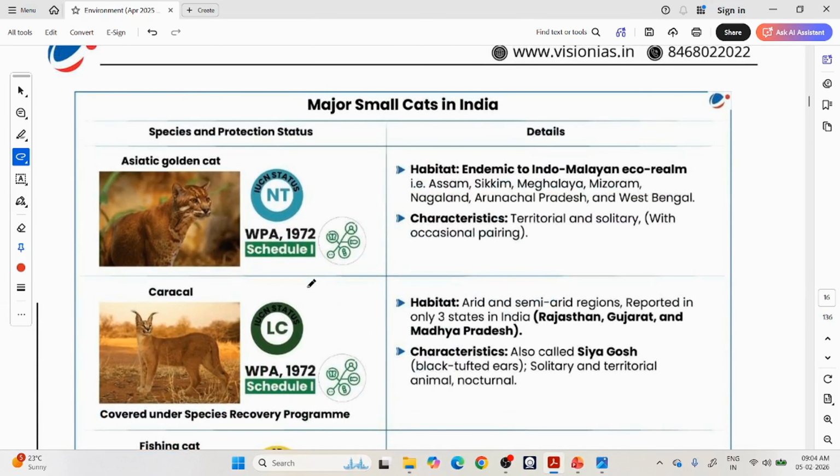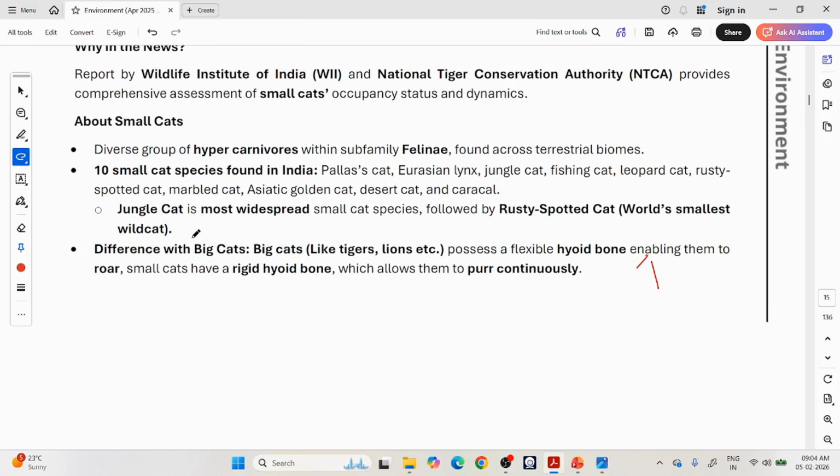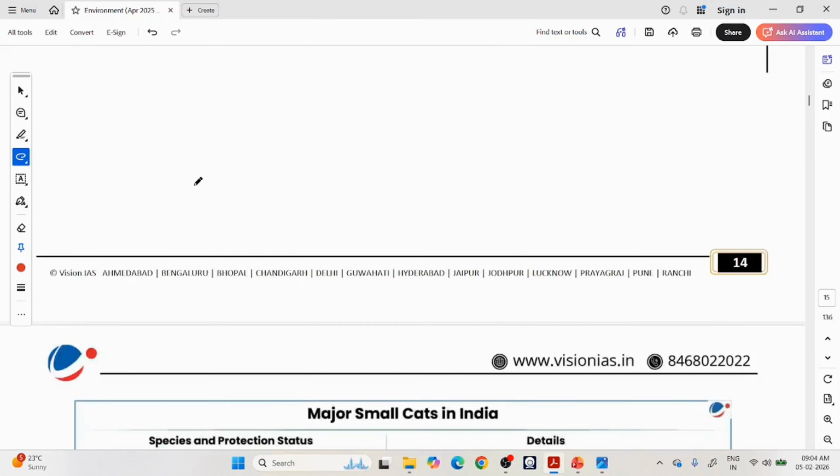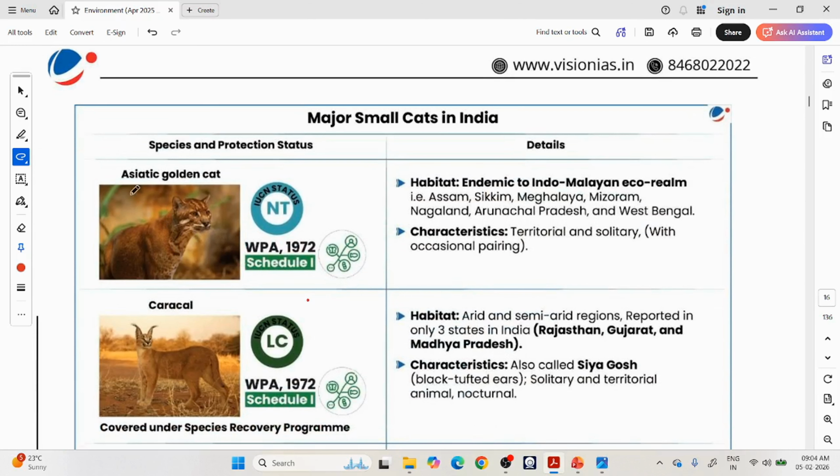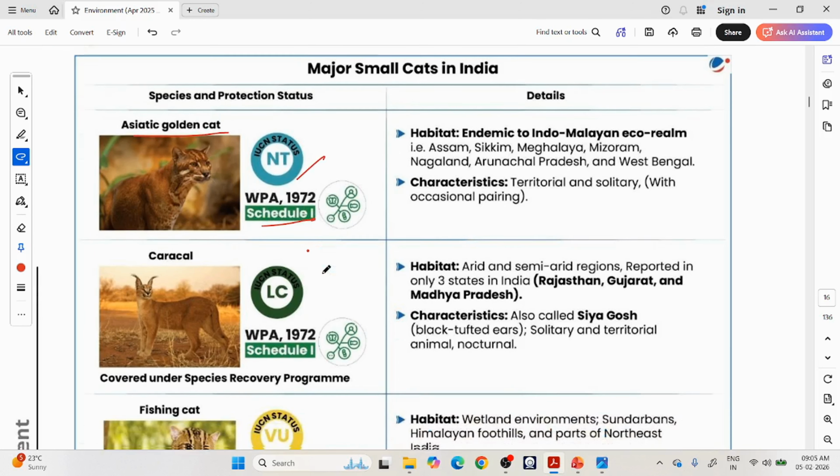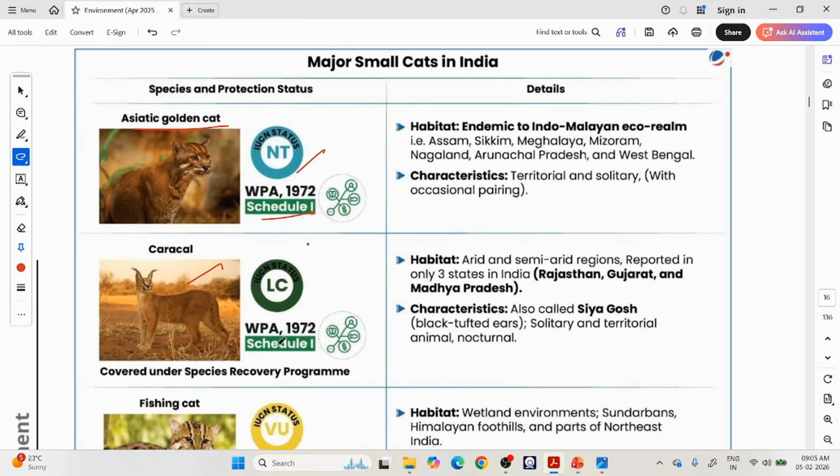Now see the important small cats in India. Now these are all 10 small cat species. Some important ones are Asian golden cat, okay, which is inserted in Schedule 1 and having Near Threatened IUCN status, and caracal, which is inserted in Schedule 1 again, okay.